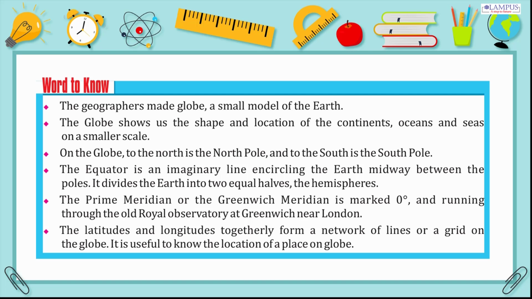The prime meridian or the Greenwich meridian is marked 0 degrees, and runs through the Old Royal Observatory at Greenwich near London. The latitudes and longitudes together form a network of lines or a grid on the globe. It is useful to know the location of a place on the globe.